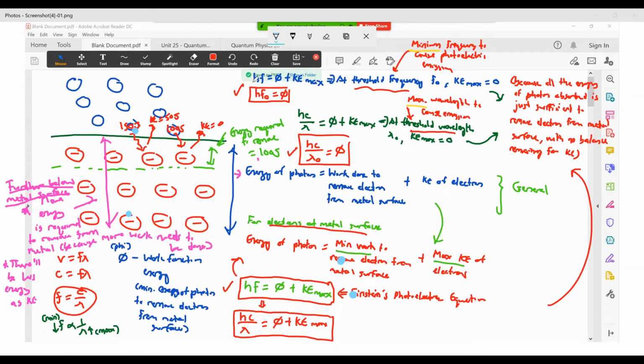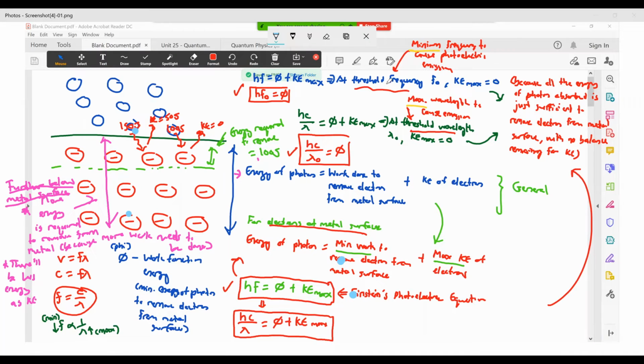Remember just now in the previous screenshot, I told you that there is a minimum frequency for emission of photoelectrons because there is a minimum energy required for electrons to be able to escape. So what is that minimum frequency? The minimum frequency is what we call the threshold frequency, f0.